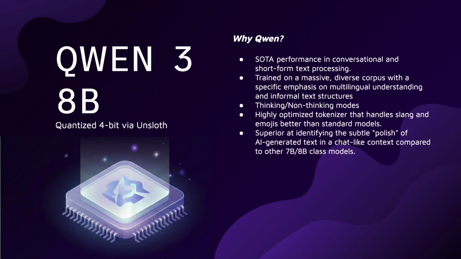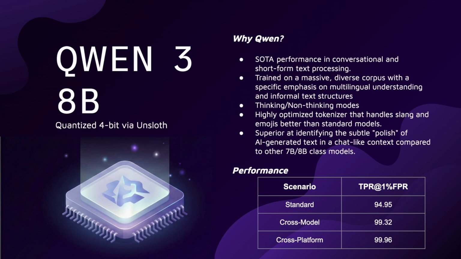And most importantly, Qwen is incredibly sensitive to what we call the subtle polish of AI. So it is perfectly tuned to catch linguistic signatures in a chat like context where things get a bit too grammatically perfect. And looking at its performance, the results speak for themselves.